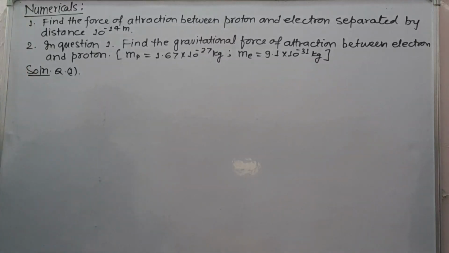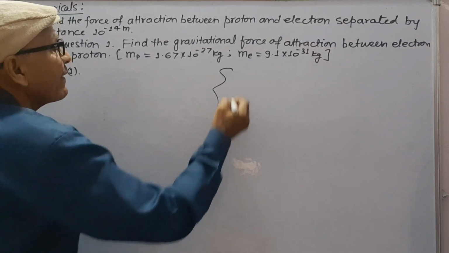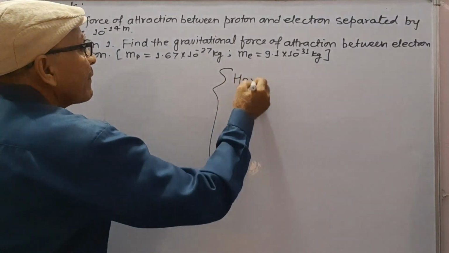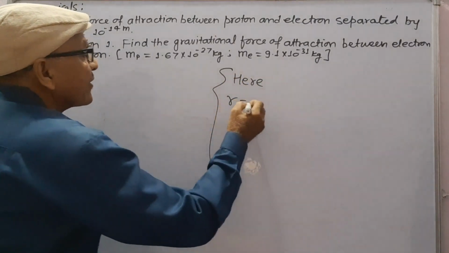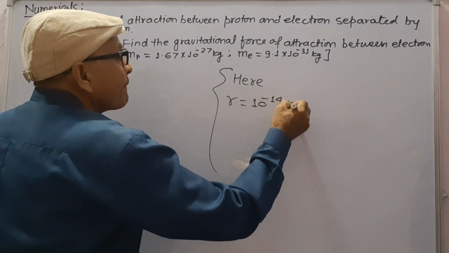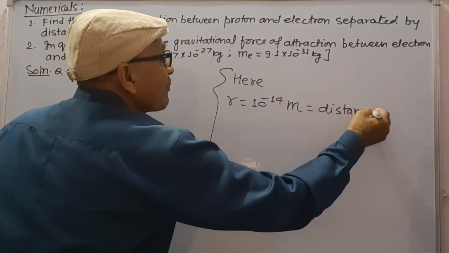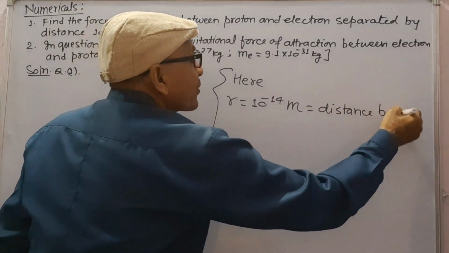Now let us take two numerical problems. First one is, find the force of attraction between proton and electron separated by distance 10 to minus 14 meter. So solution to question 1. Here r is equal to 10 to minus 14 meter. This is distance between electron and proton.